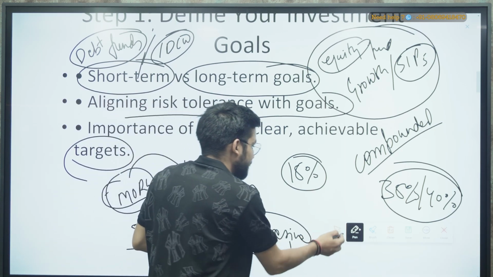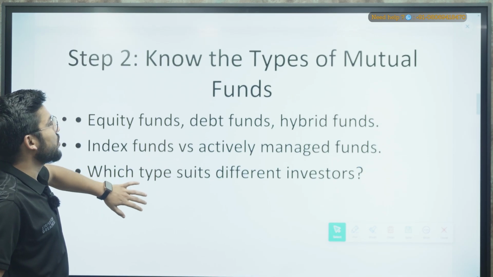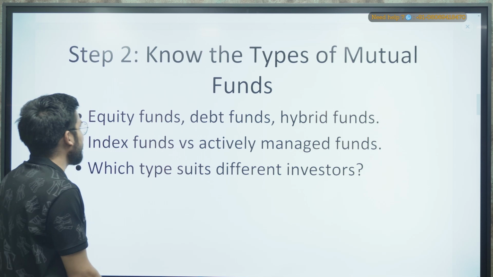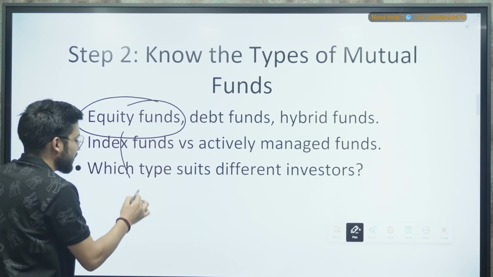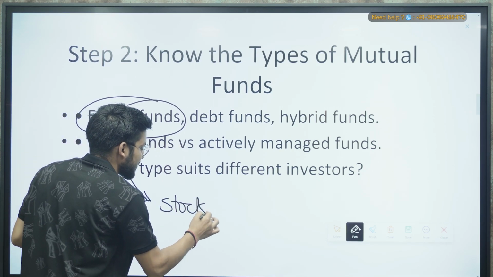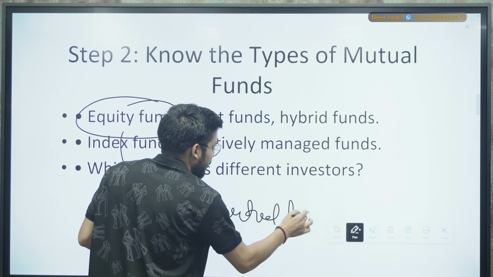Okay, now let's see. We have known the types of mutual funds, right? So we have some different kinds of mutual funds here. For example, equity mutual funds. In equity mutual funds we generally talk about the stock indices. Stock mutual funds are included in this.